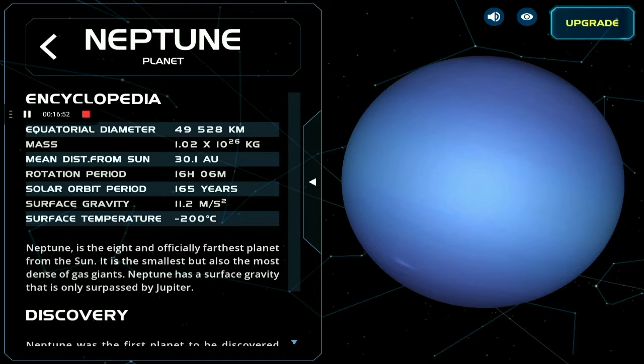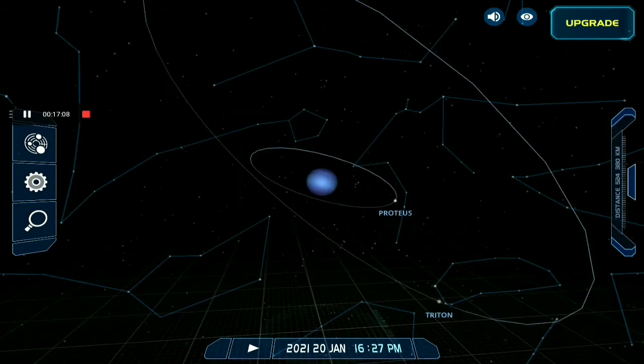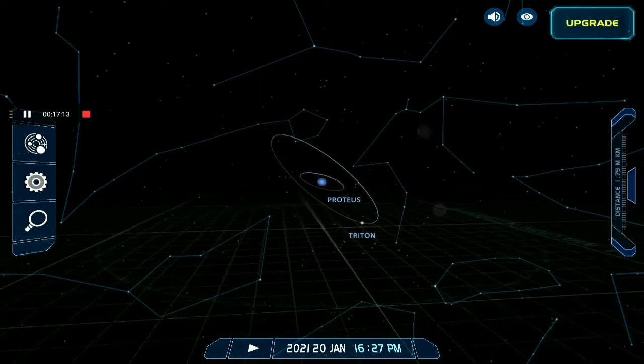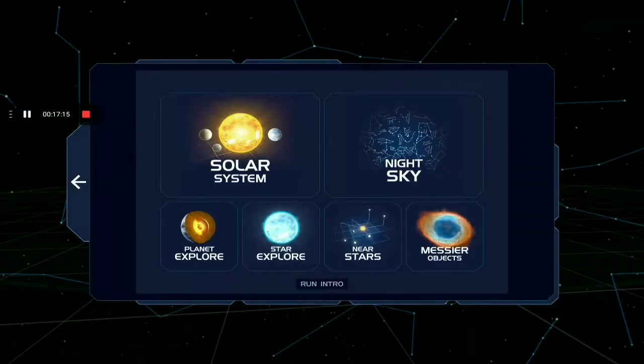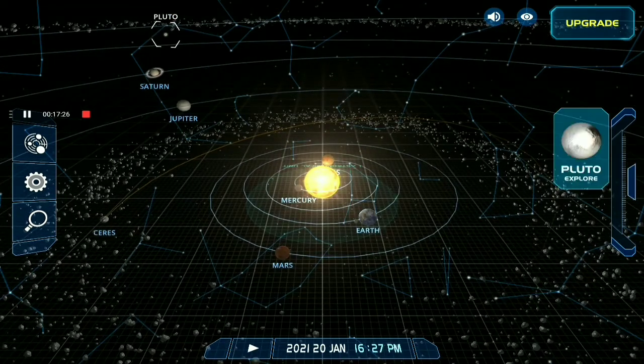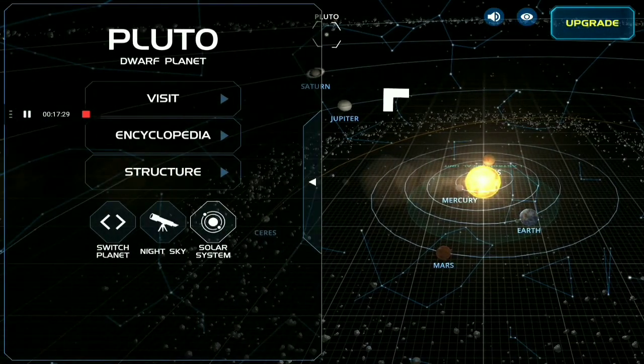Solar orbit period is 165 years. Surface gravity is 11.2 meters per second square, which is more than Earth's gravity but almost equal to it. And the surface temperature is minus 200 degrees Celsius. And the two main moons are Proteus and Triton. This is the last planet, and we also know that Pluto was a planet in past years, but it is now considered a dwarf planet, so we should also see about it.